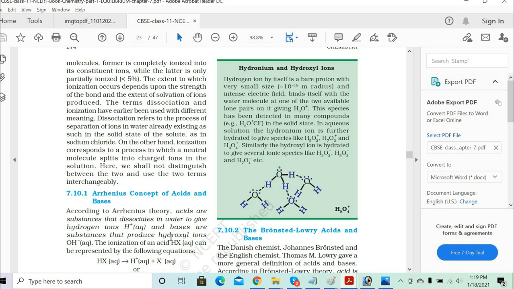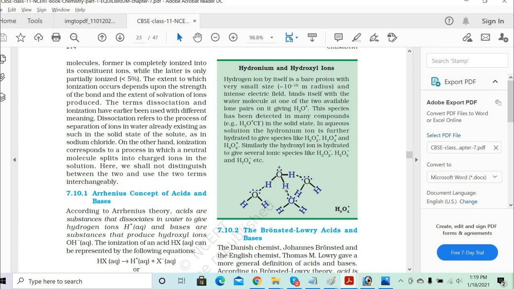So now all these hydronium ions, H3O plus ions, correct? Now further, H3O plus ions again get combined with the H2O molecule, because this has been detected in many compounds, the H3O plus and the Cl minus. When we talk about H3O plus Cl minus, it can be a compound, because one is a positive ion and the other is a negative ion. So there is a possibility that it can form a solid state, that is a hydrated chloride. And in the aqueous solution, the hydronium ion is further hydrated.